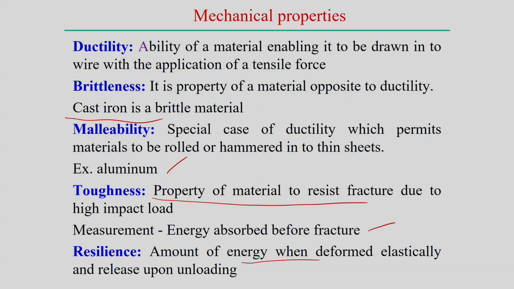So resilience can be measured by the amount of energy absorbed just below the yield point. Once you remove the load, that amount of energy can be released. That is the measurement of the resilience of a particular material.